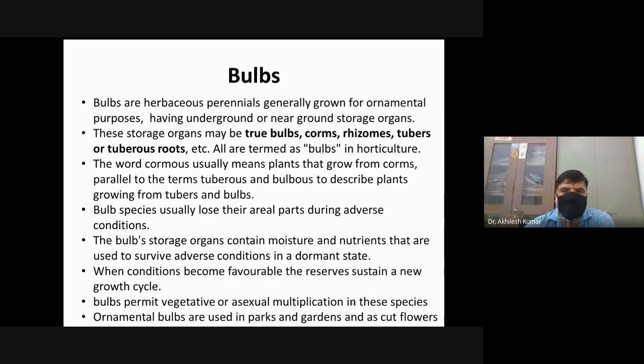In horticulture, generally bulbs, corms, rhizomes, tuberous roots, and tubers are all known as bulb. Or we can say that all underground parts having reserve food material and water are known as bulb in horticulture.